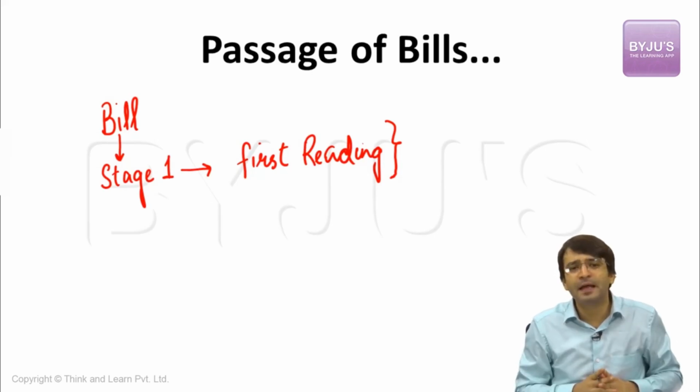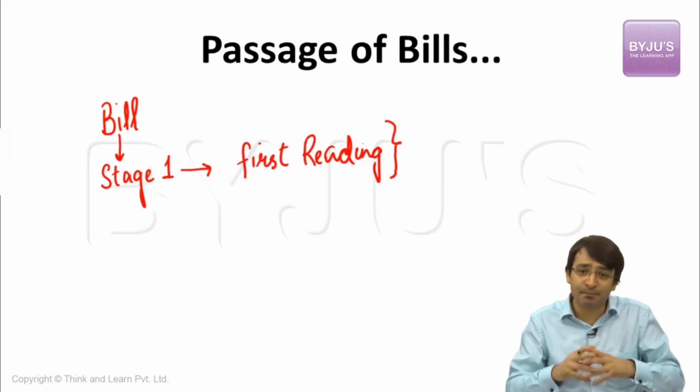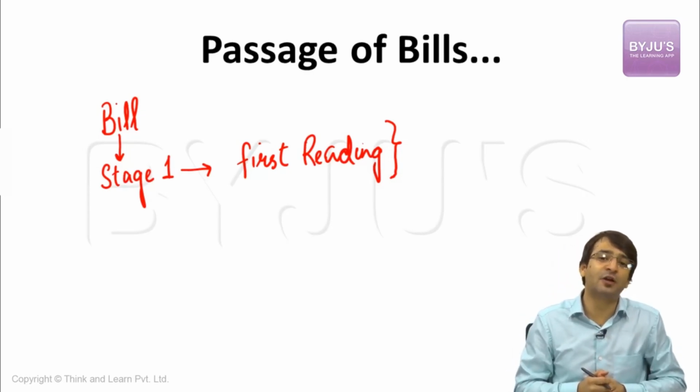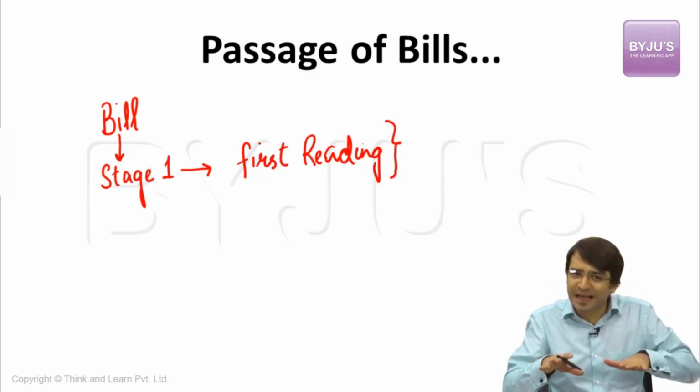Now, when he tried to introduce this bill, the permission was sought from the speaker, and normally the speaker gives her permission. If the speaker does not give her permission, if the members of the parliament are objecting to the introduction of this bill, then the speaker asks for a vote. If the members of the parliament vote by simple majority, this bill can be tabled, introduced in the house.